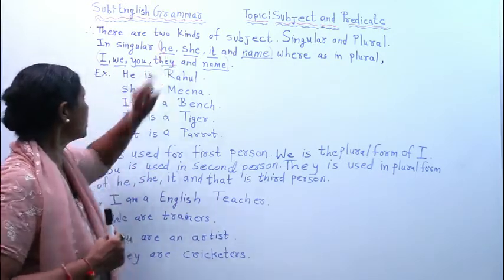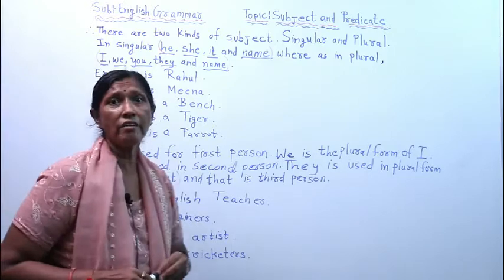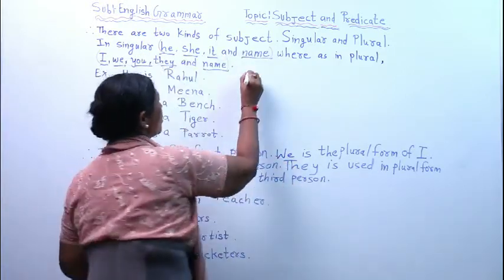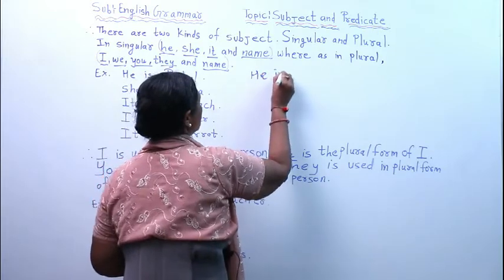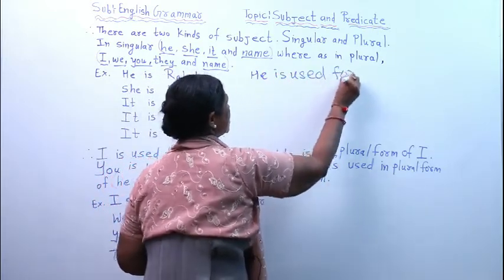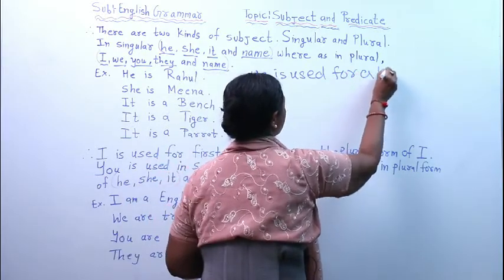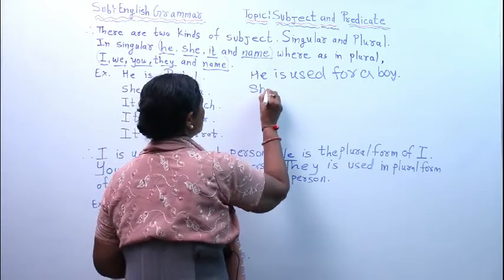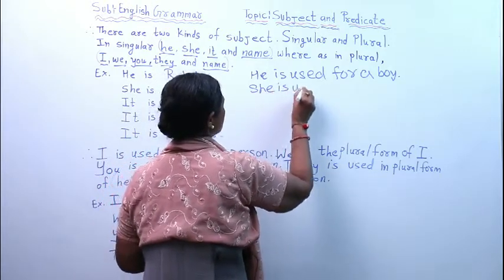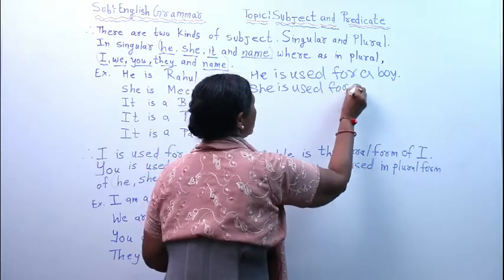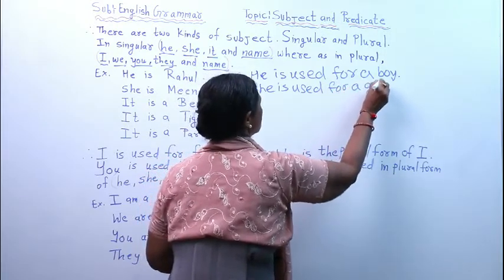Now I will tell you about he. He is used for a boy. Then she is used for a girl.